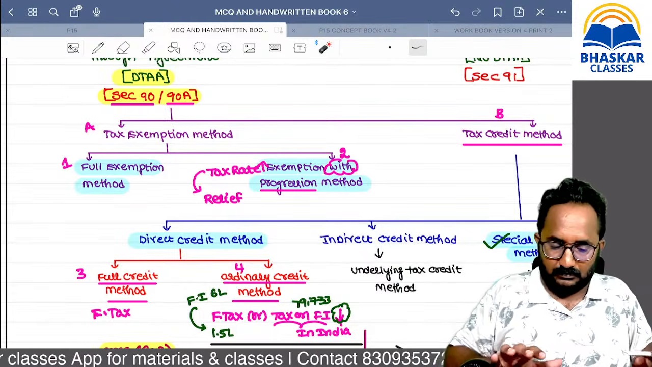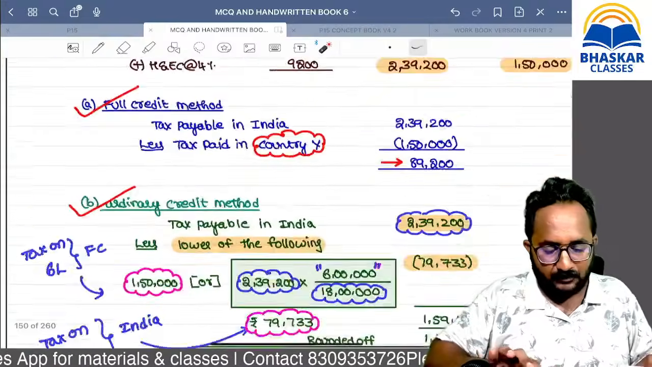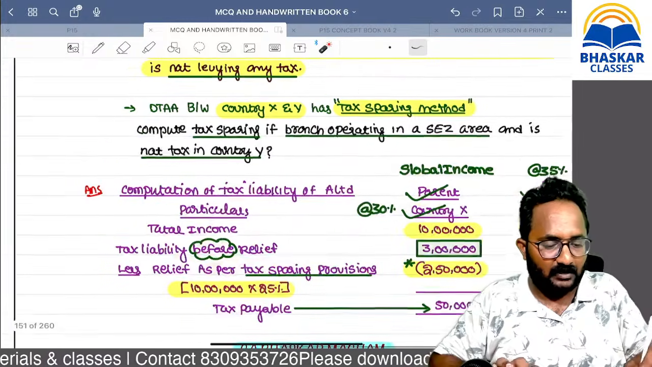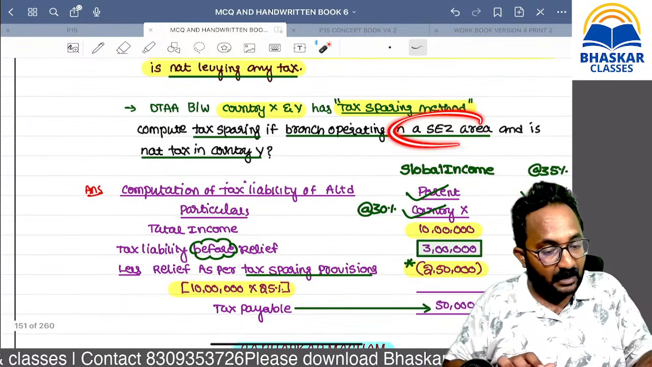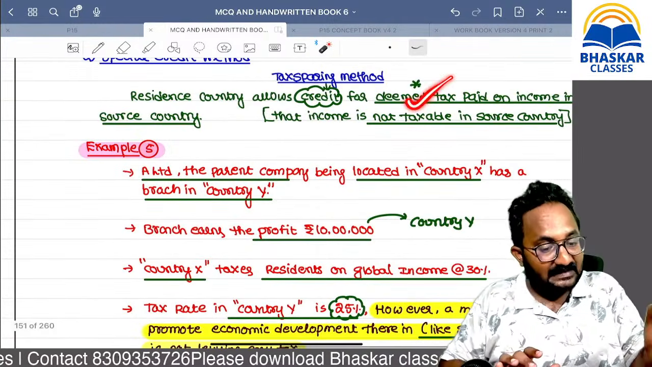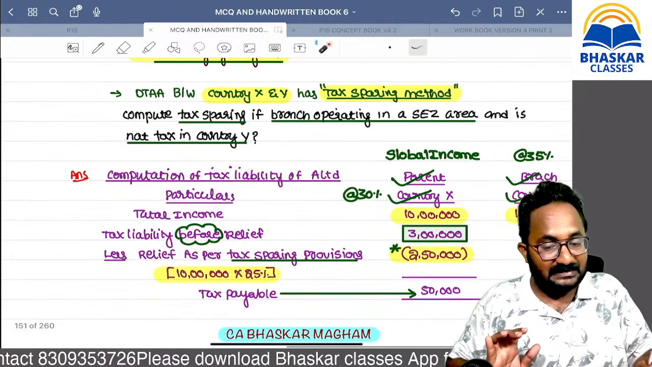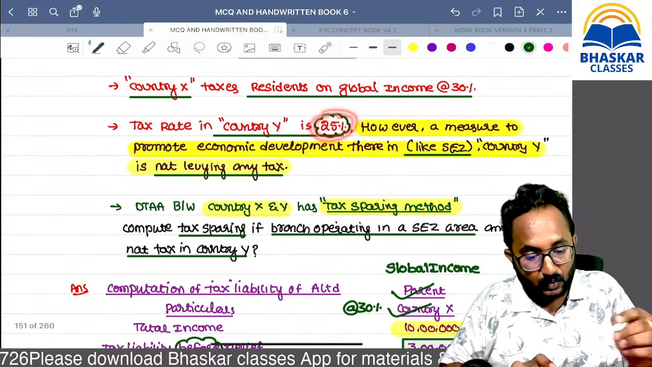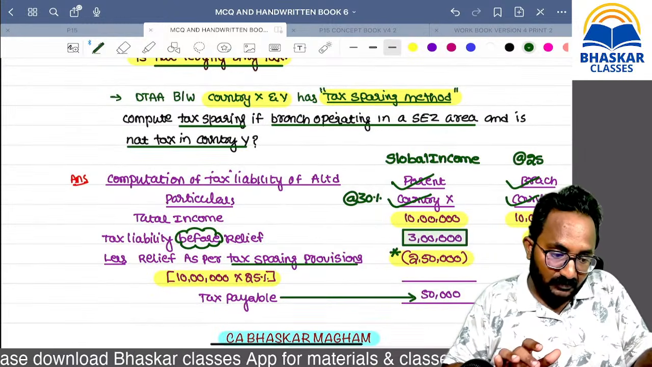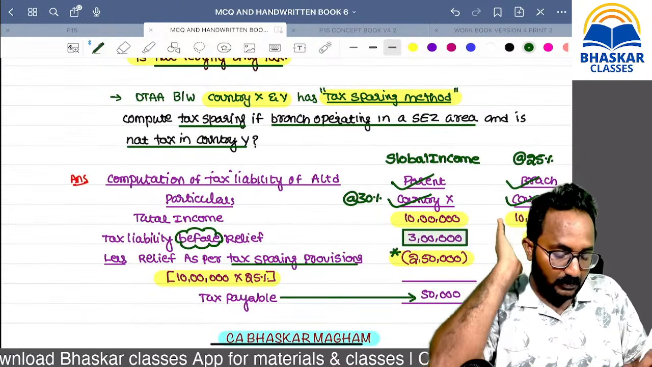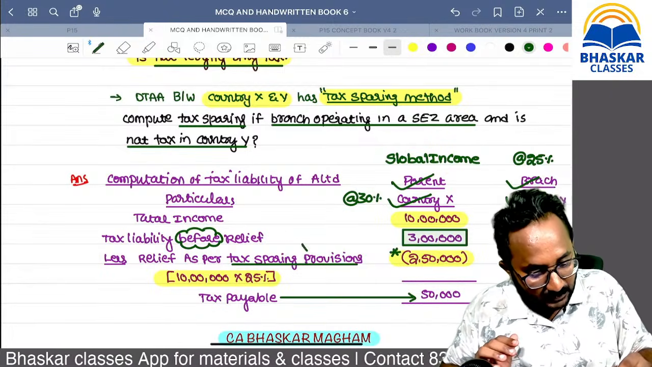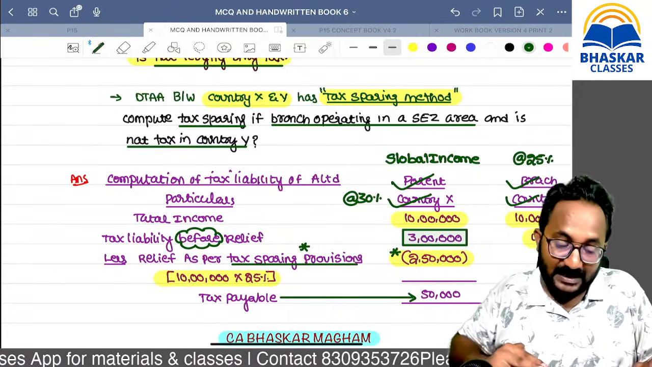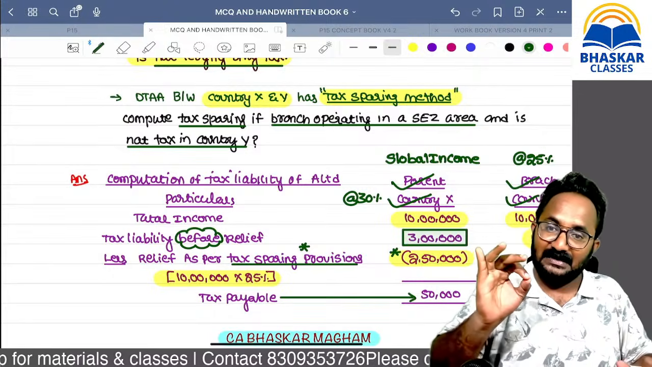Actually, they will not pay any tax in the foreign country. In this example, they are not paying any tax there because they operate in an SEZ area. But we treat it as tax paid. What is the tax paid? I think 25%, because the tax rate in that country is 25%. That is what we can take and reduce as a credit. Actual payment is not there, but it is deemed to be tax paid in that foreign country, and we take it as a credit.